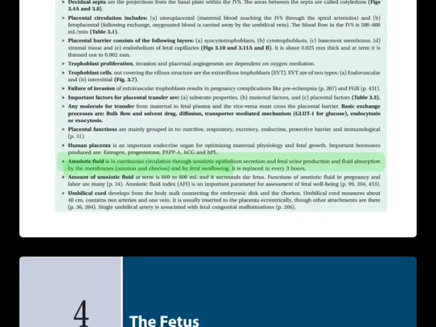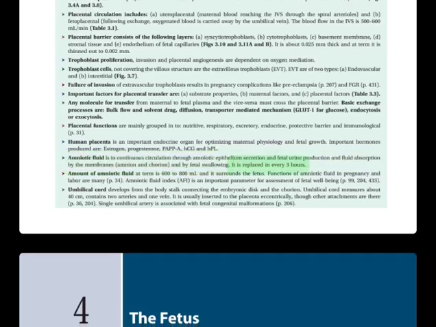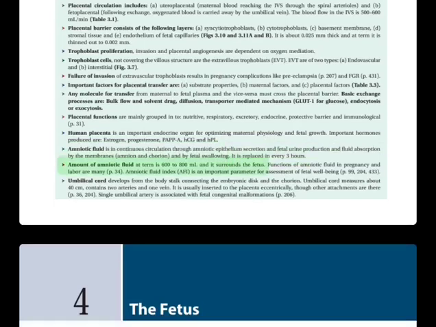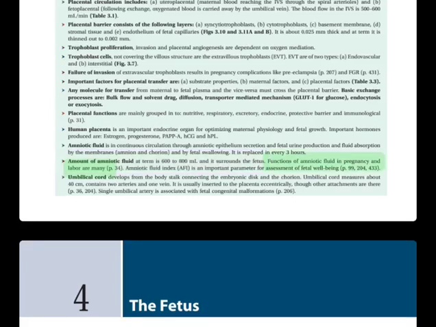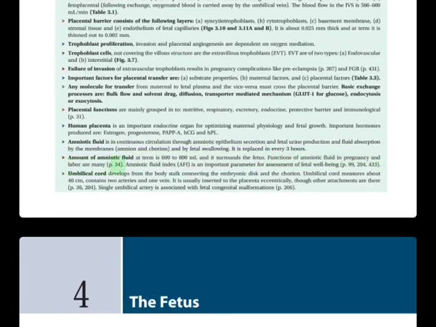H. Amniotic fluid is in continuous circulation through amniotic epithelium secretion and fetal urine production, and fluid absorption by the membranes, amnion and chorion, and by fetal swallowing. It is replaced every 3 hours. H. Amount of amniotic fluid at term is 600 to 800 milliliters and it surrounds the fetus. Functions of amniotic fluid in pregnancy and labor are many, p. 34. Amniotic fluid index, AFI, is an important parameter for assessment of fetal well-being, p. 99, 204, 433.